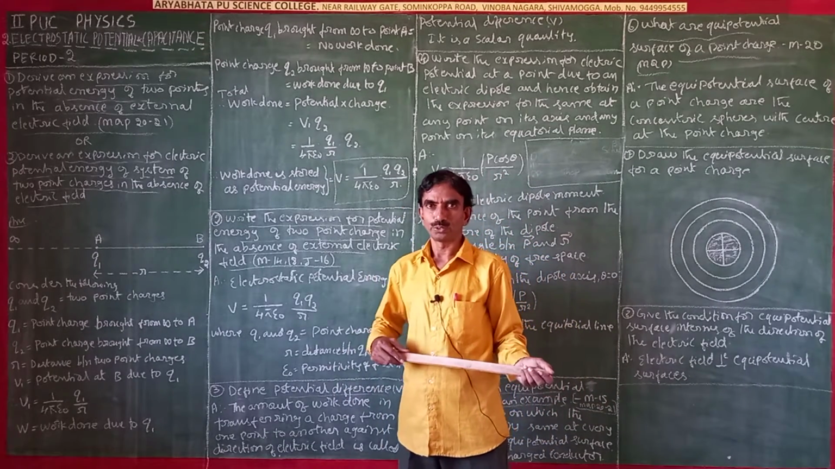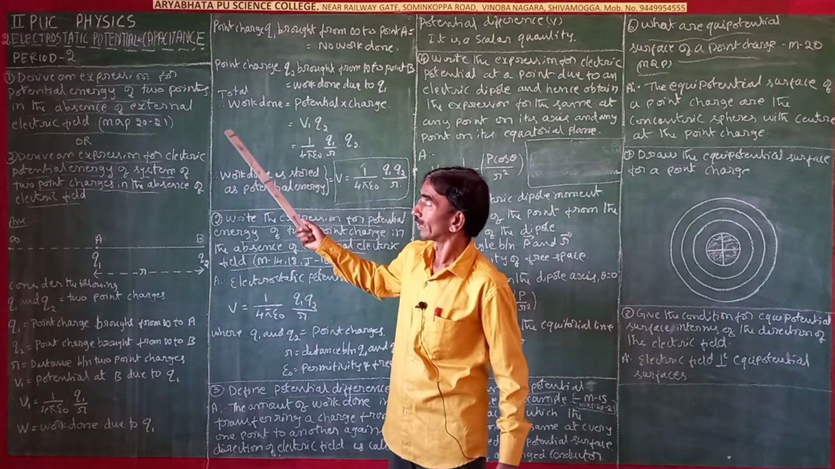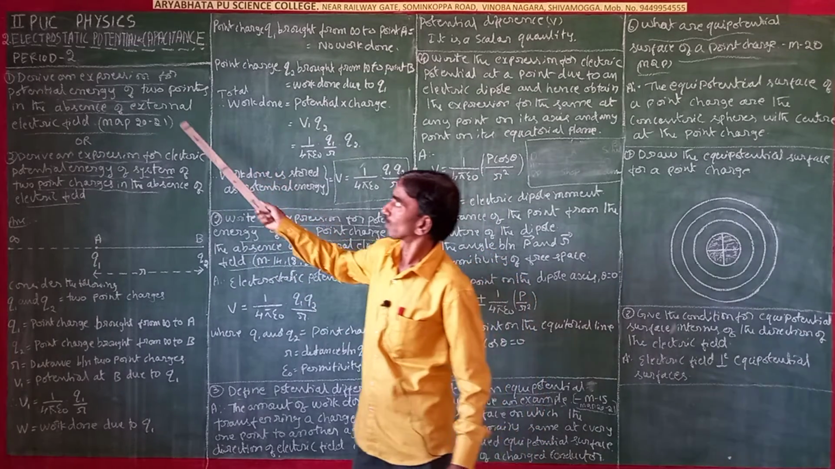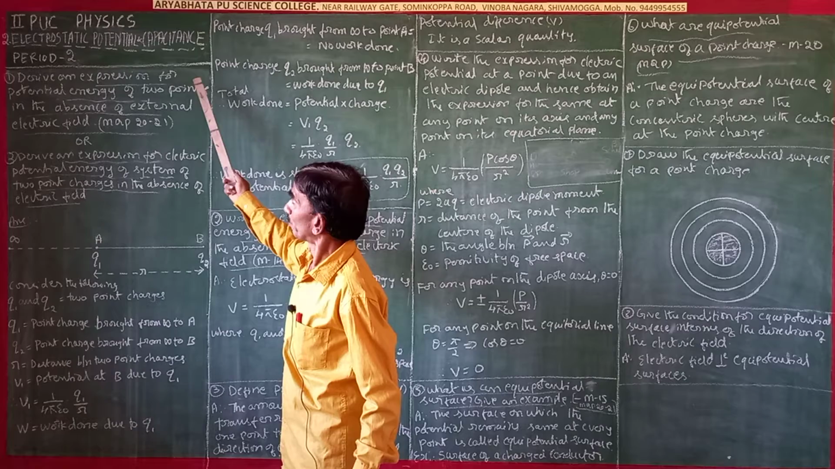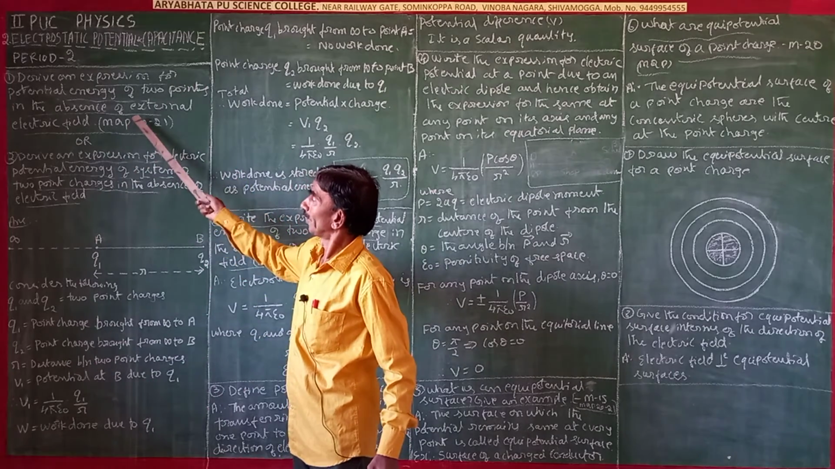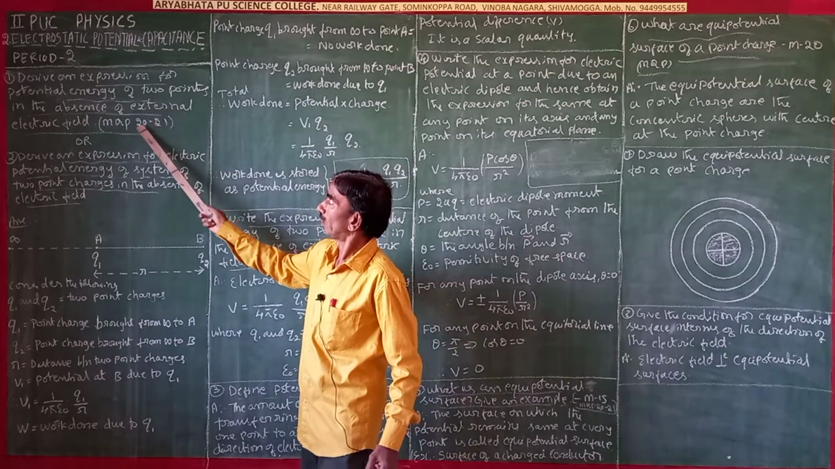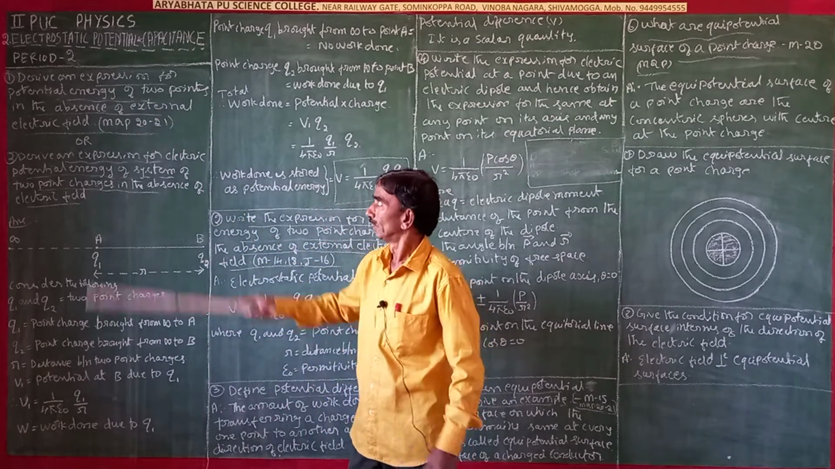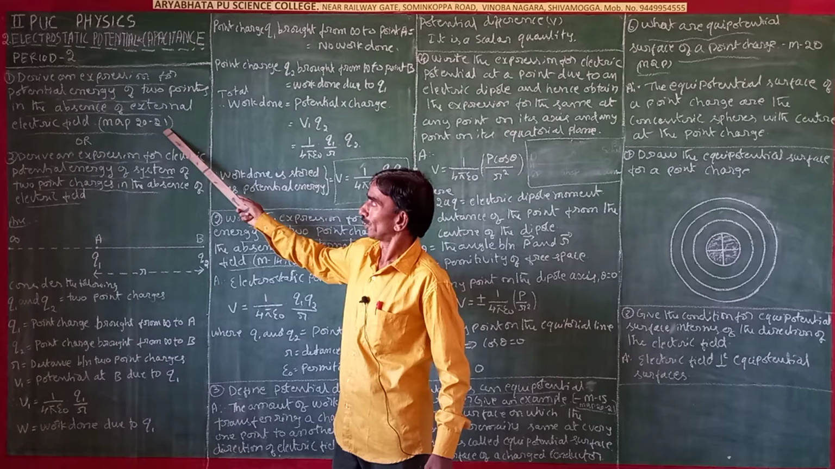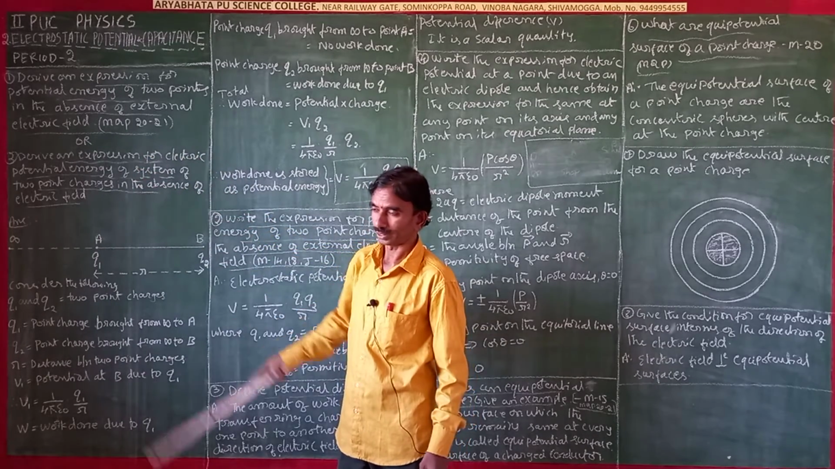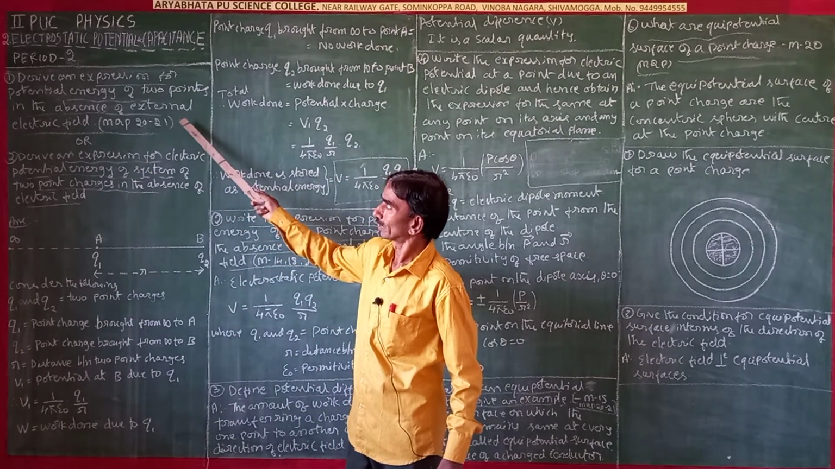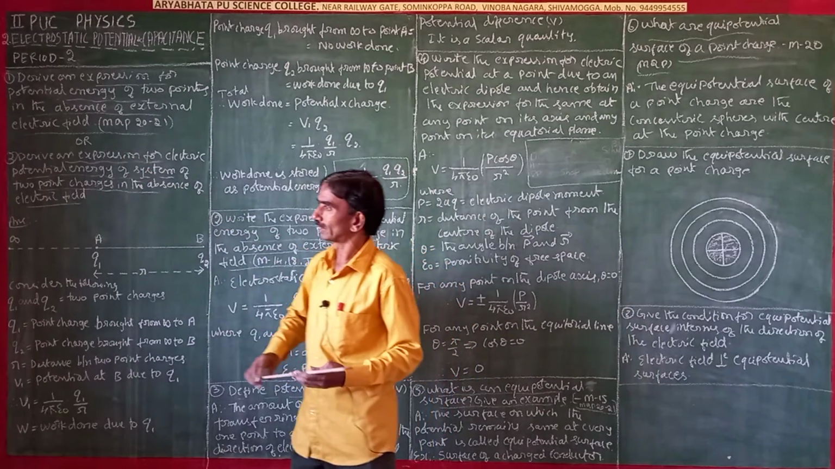Now we are going to study the second period of the second chapter, electrostatic potential and capacitance. Derive an expression for potential energy of 2 point charges in the absence of an external electric field. It comes in model question paper 2021. It is a very important question. So, derive an expression for potential energy of 2 point charges.